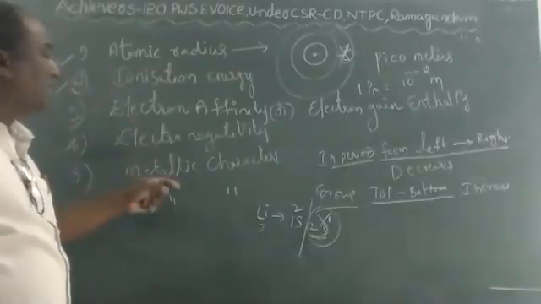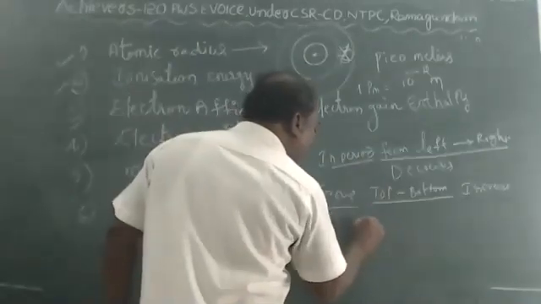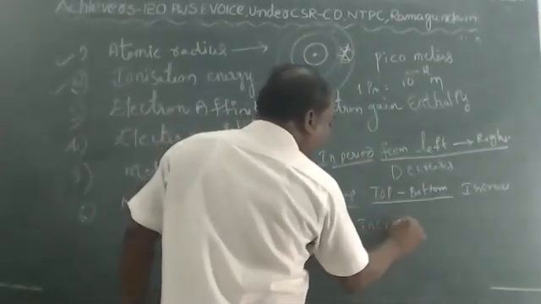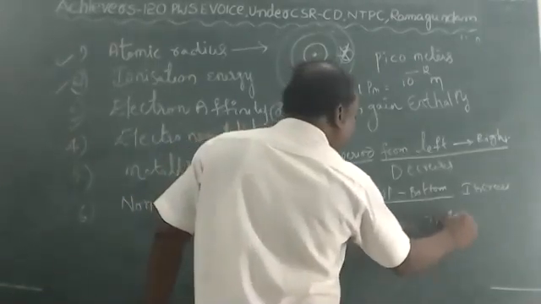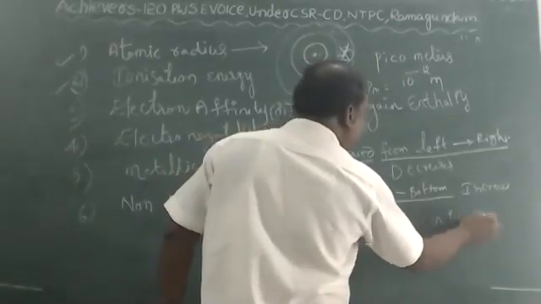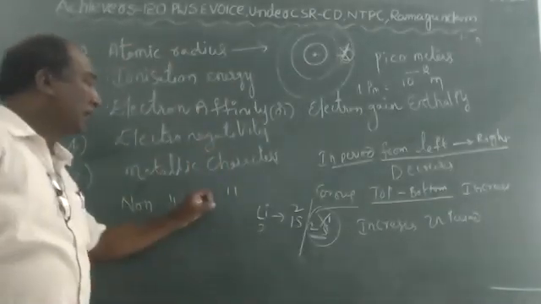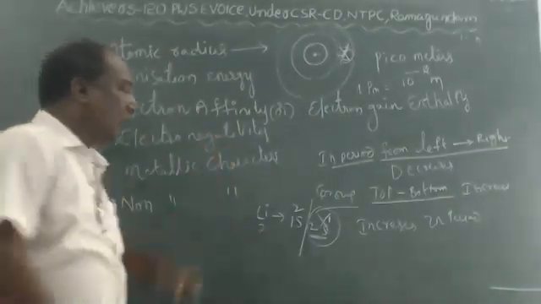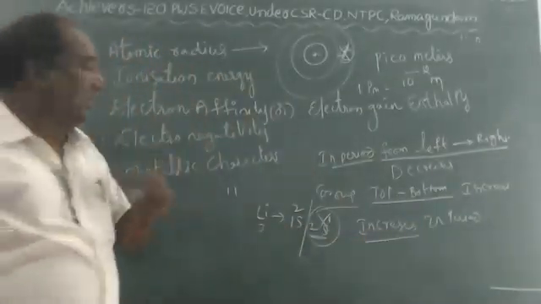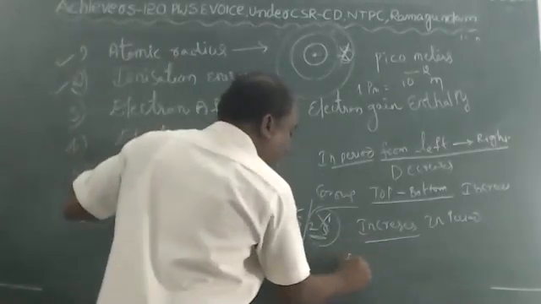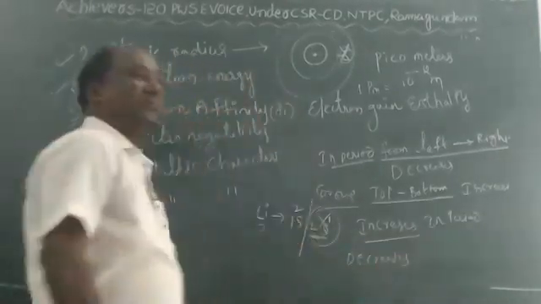Ionization energy in a period from left to right increases. Mentioning left to right is compulsory. In a group, ionization energy from top to bottom decreases.